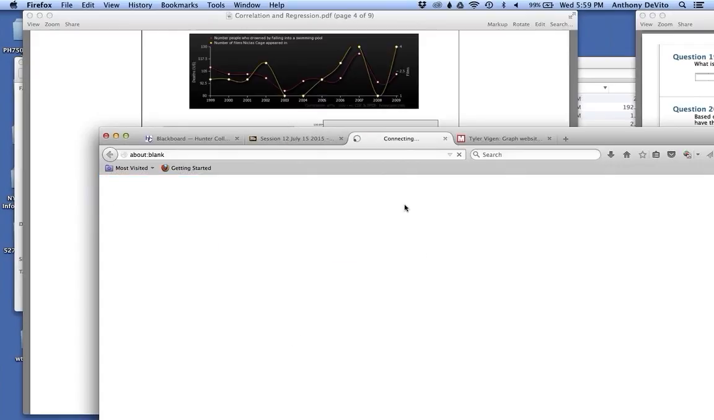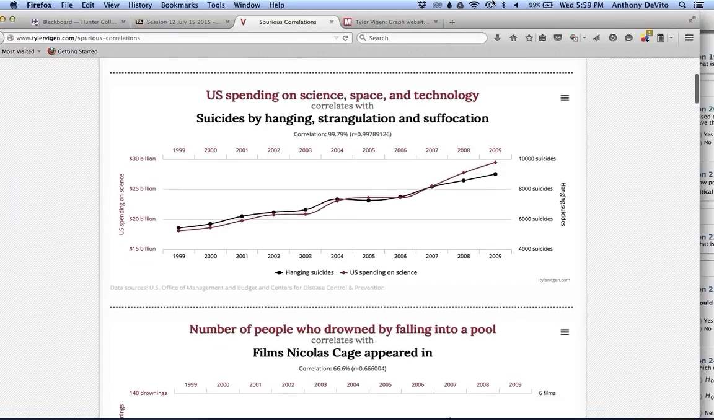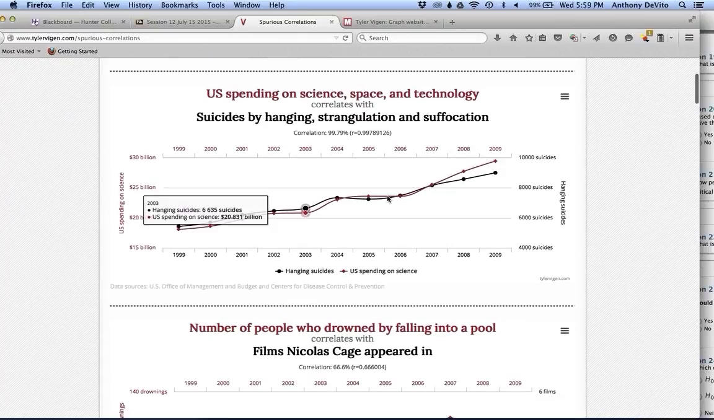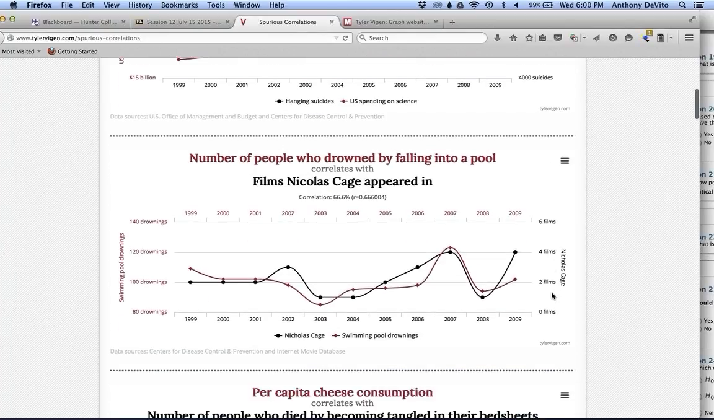The guy has a whole web page on it. I mean, some of them are pretty interesting. You can take a look at the link later on and get an idea what some of these look like. Okay, let's see what we got. Look at the level of correlation he found between U.S. spending on space science and suicides by hanging, strangulation, or suffocation. Not likely to be really associated.